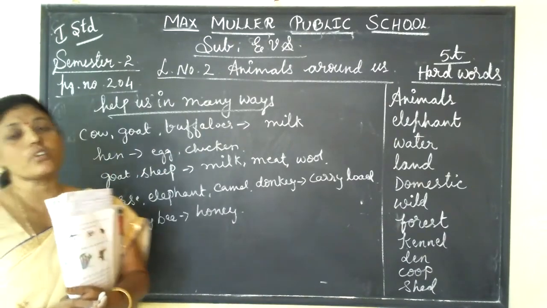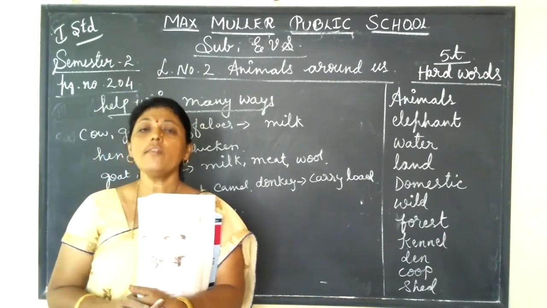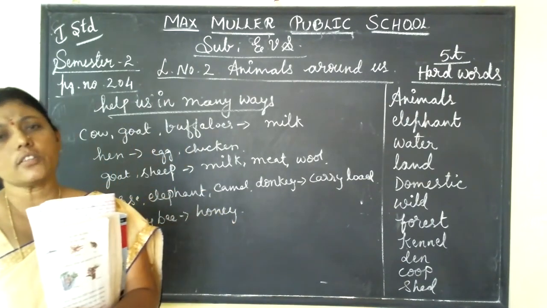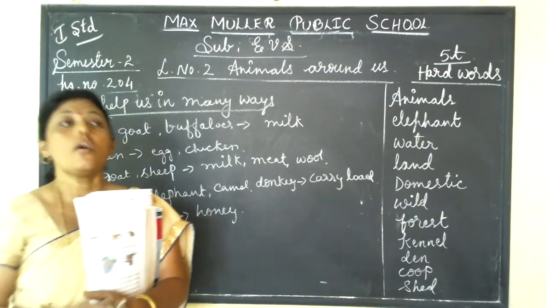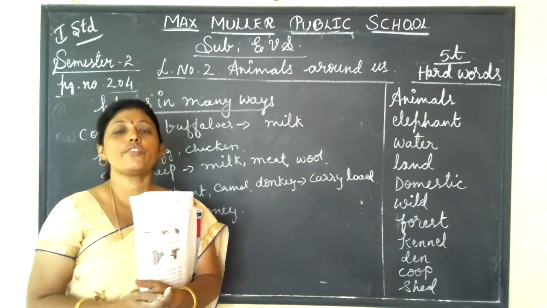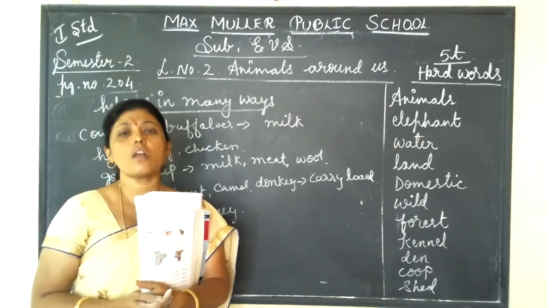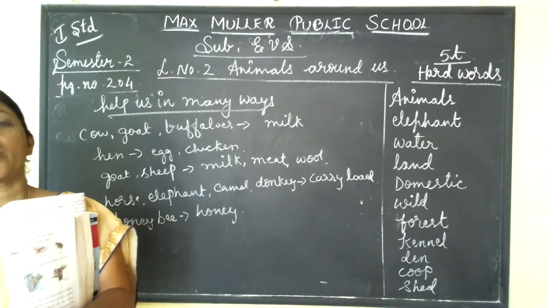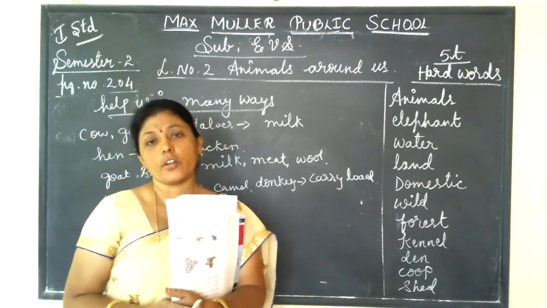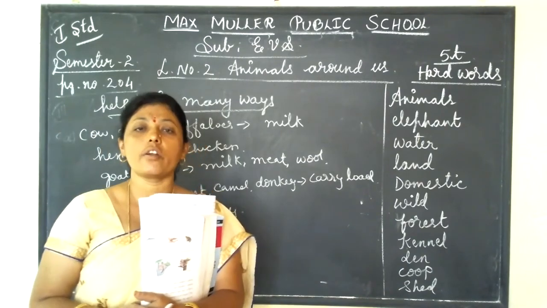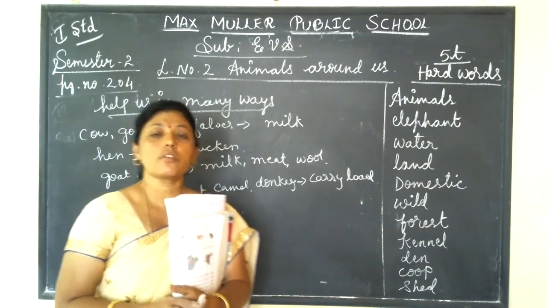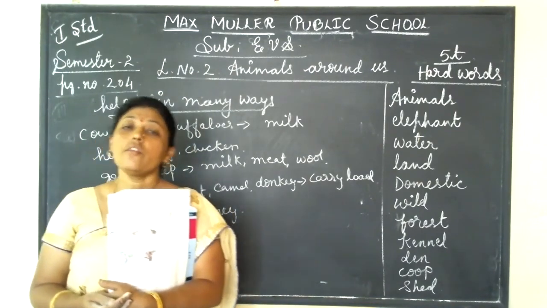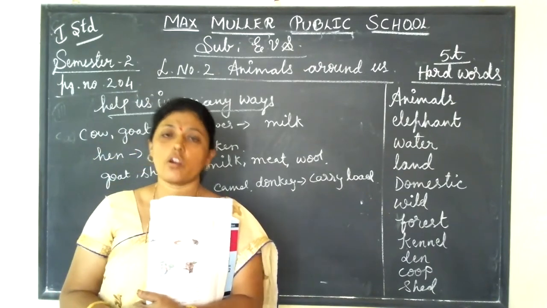Water animals, those live in water. So these animals are called water animals, for example, fish, dolphin, crocodile, frog. These are all water animals. And in water animals, some animals live on land and in water, both. Some examples are crocodile and frog. These live on land as well as in water.